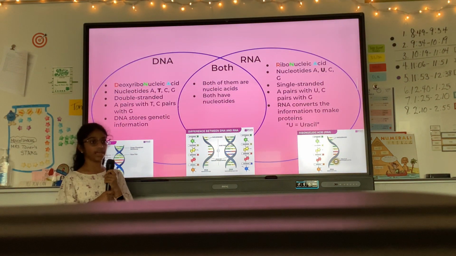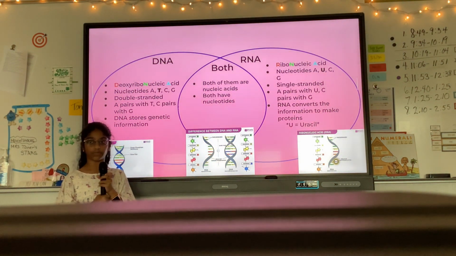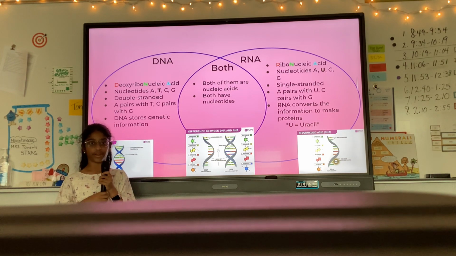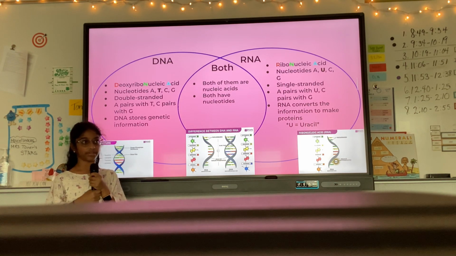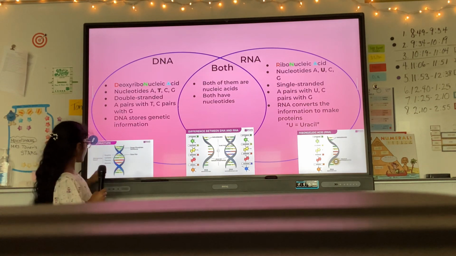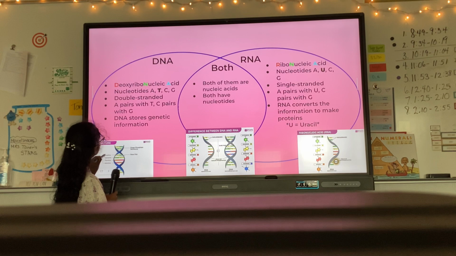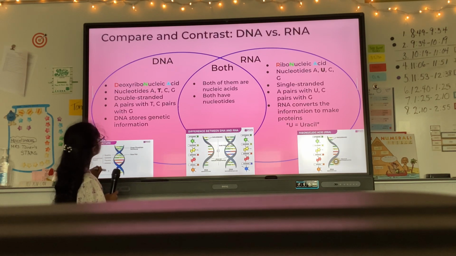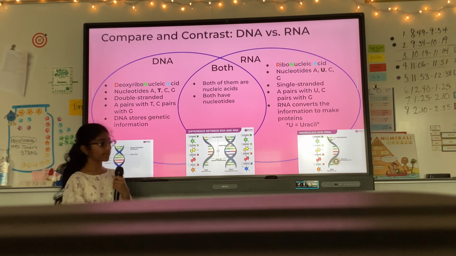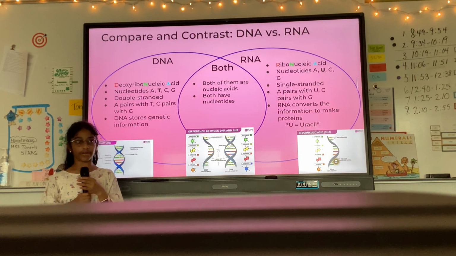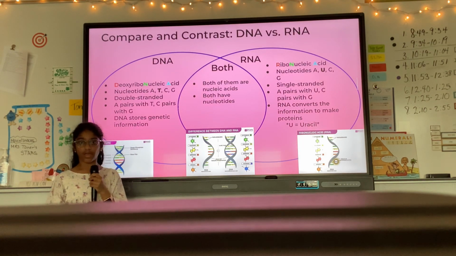So DNA is a nucleic acid, but it's not the only one. Today we'll be learning about one other nucleic acid called RNA. RNA stands for ribonucleic acid, and here we'll be comparing and contrasting DNA and RNA. DNA stands for deoxyribonucleic acid, and RNA stands for ribonucleic acid.